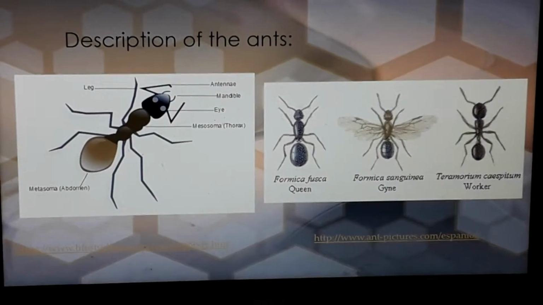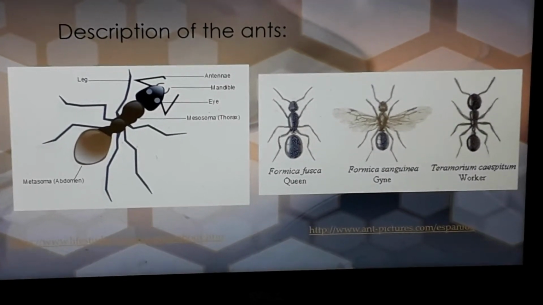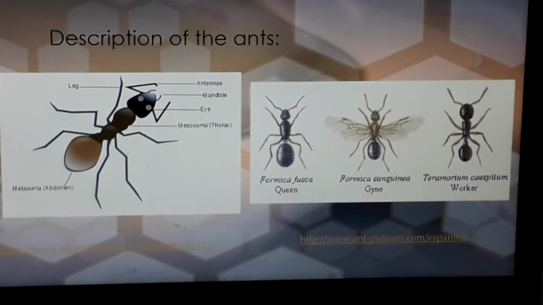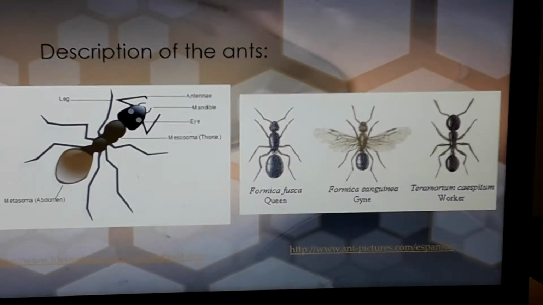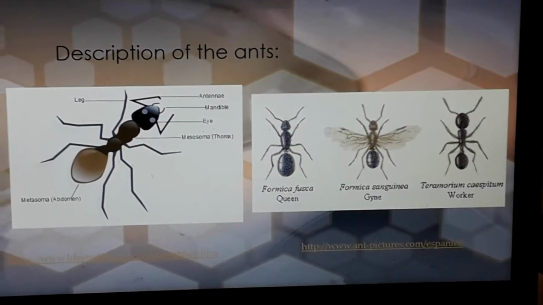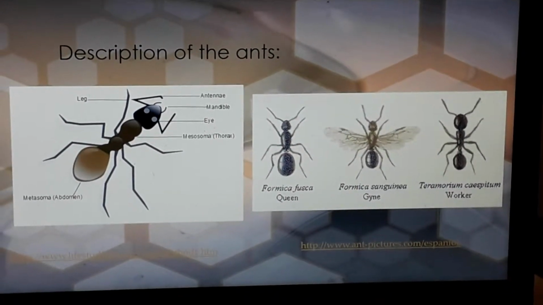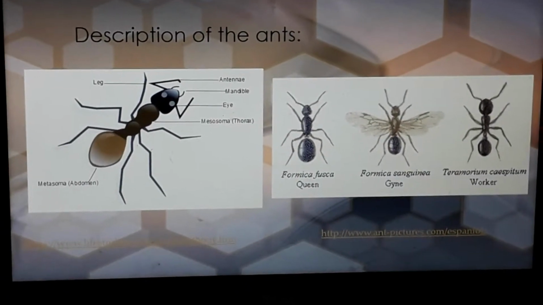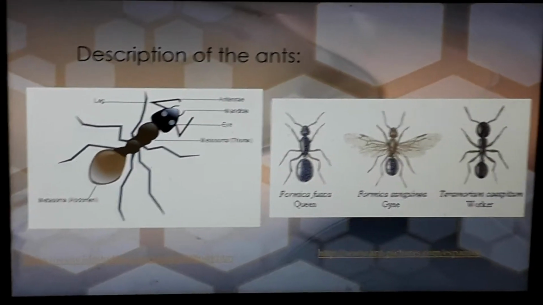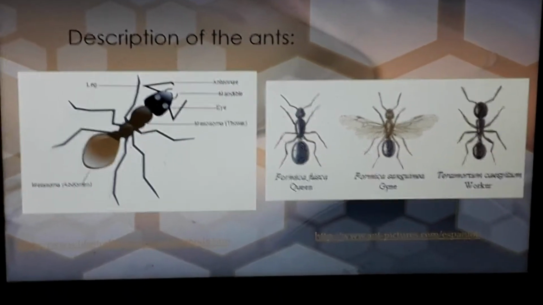Most ant species have very poor vision, but the antennae allow them to detect substances in the air as well as vibrations. Their jaws are very strong because with them they build nests, transport food, and defend themselves from their predators.